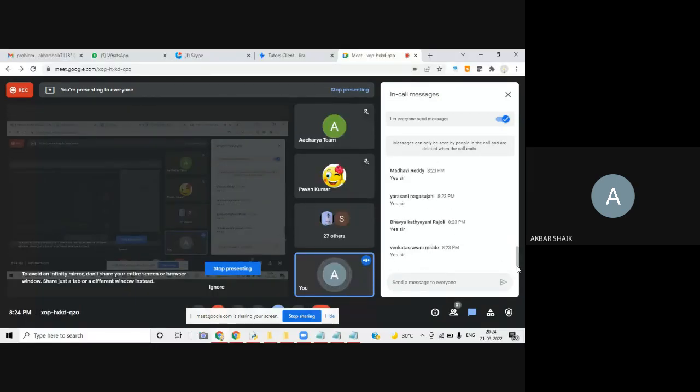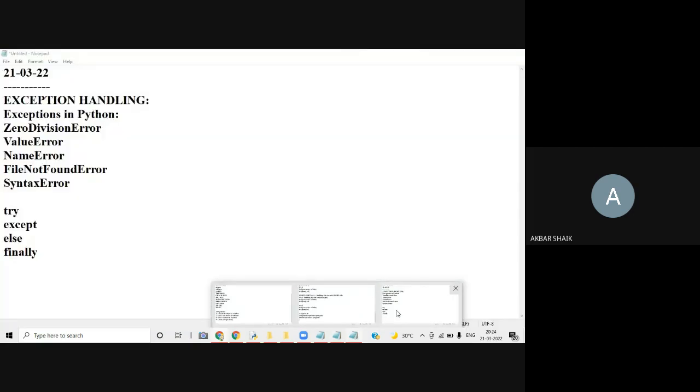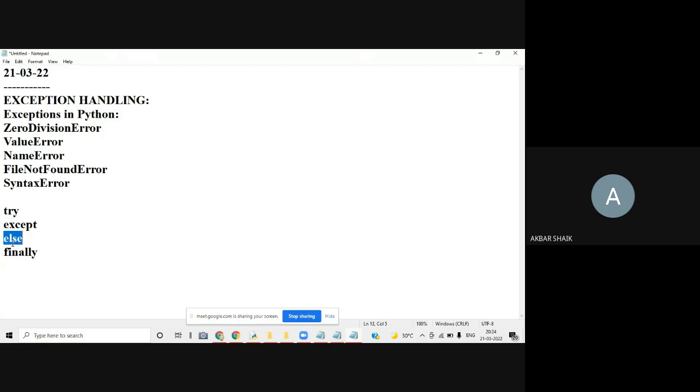Okay, so now we'll see some examples. How can we handle this? We can handle this by using different types of keywords like try, except, else. First of all, what is meant by try? Try is the keyword used to find if there is any exception occurred.